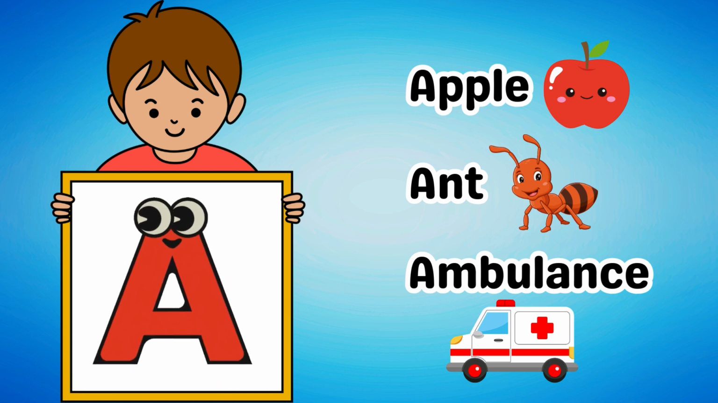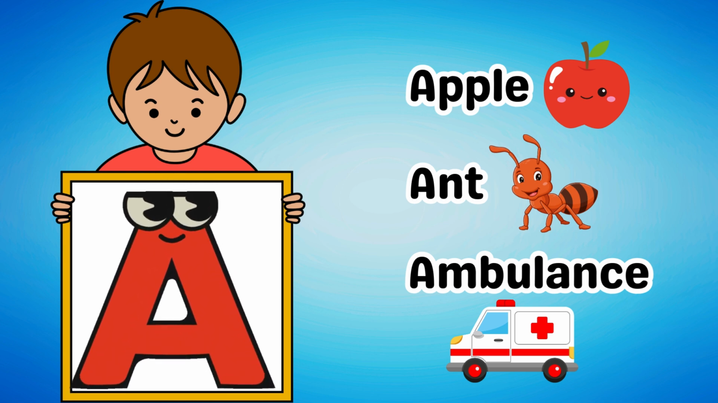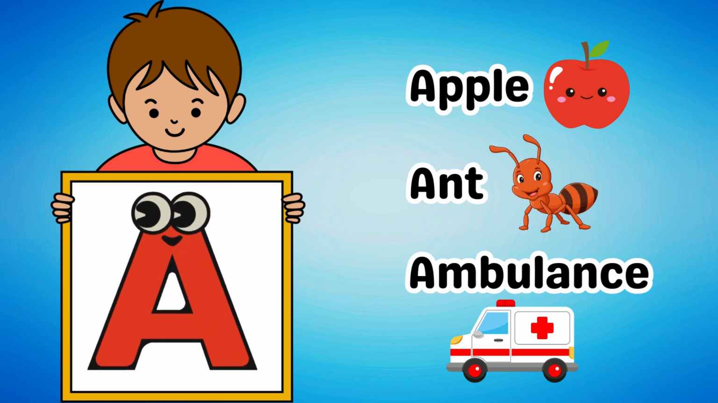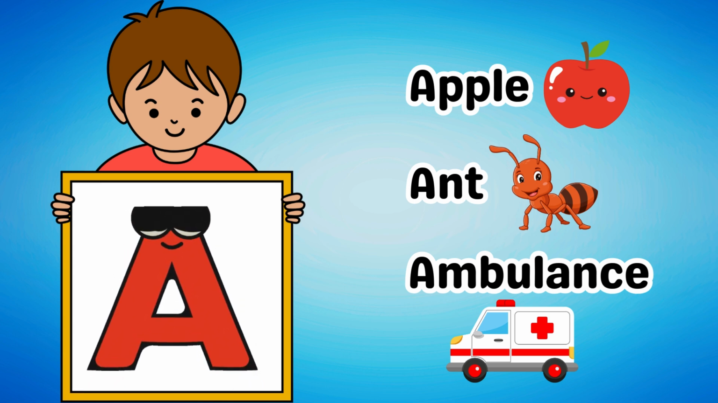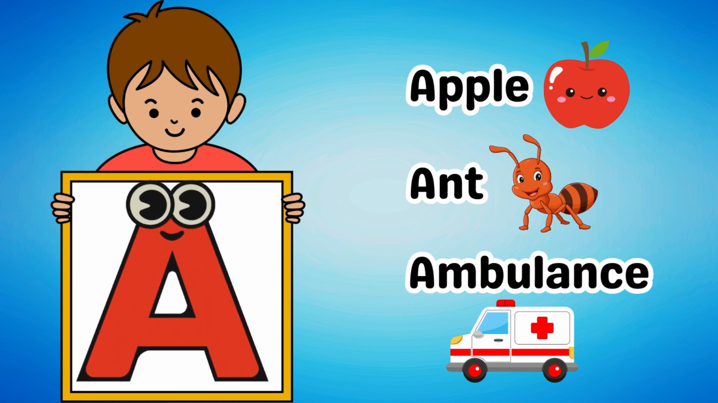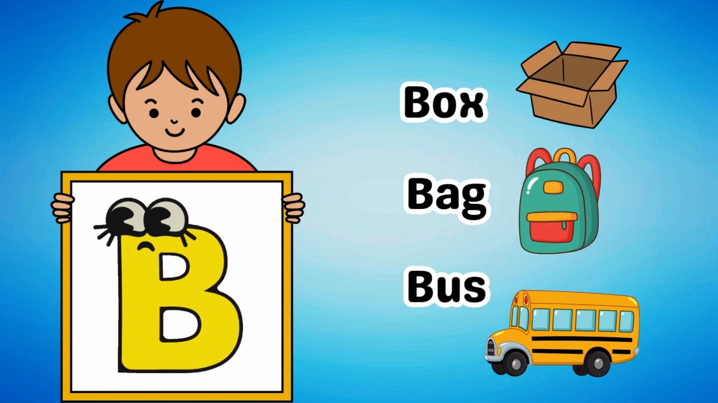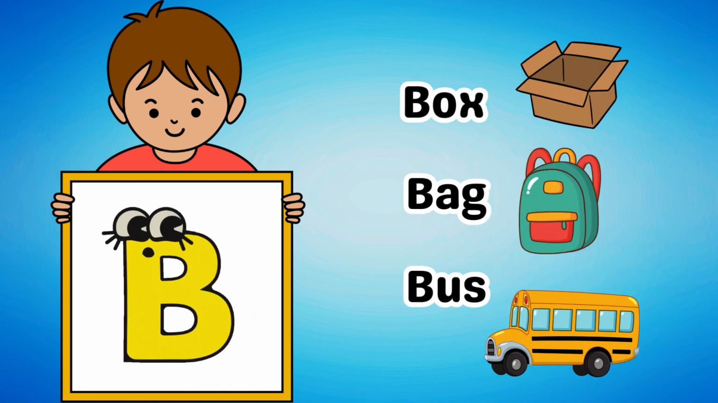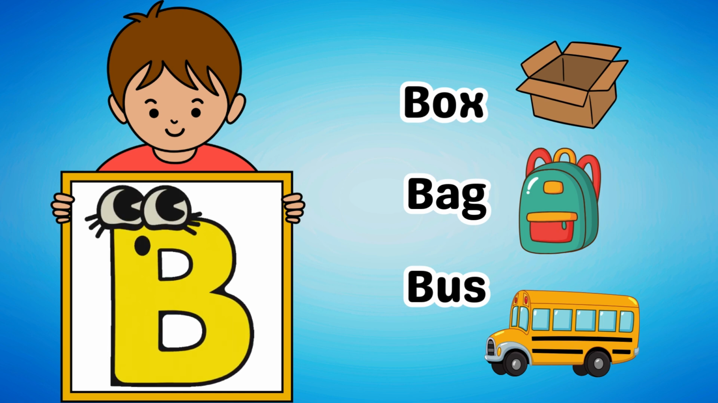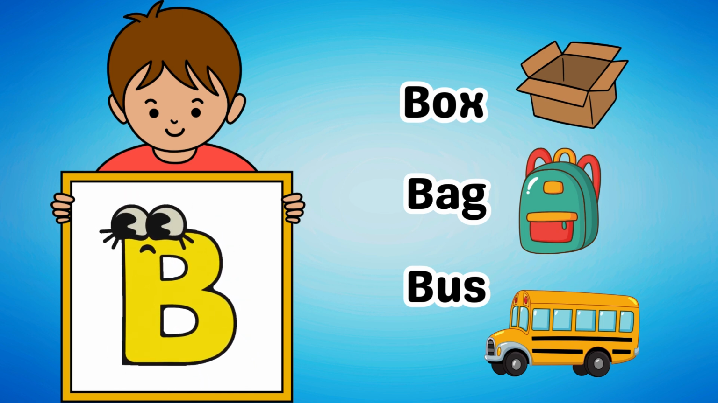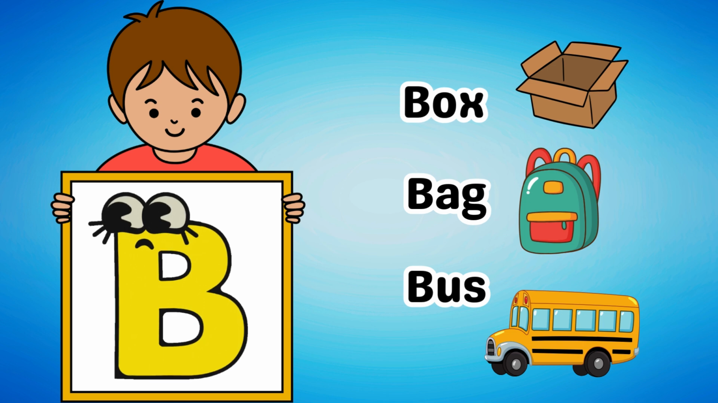First on the list is the letter A. Some examples of words that start with A are apple, ant, and ambulance. Next, we have the letter B. Some examples of words that start with B are box, bag, and bus.